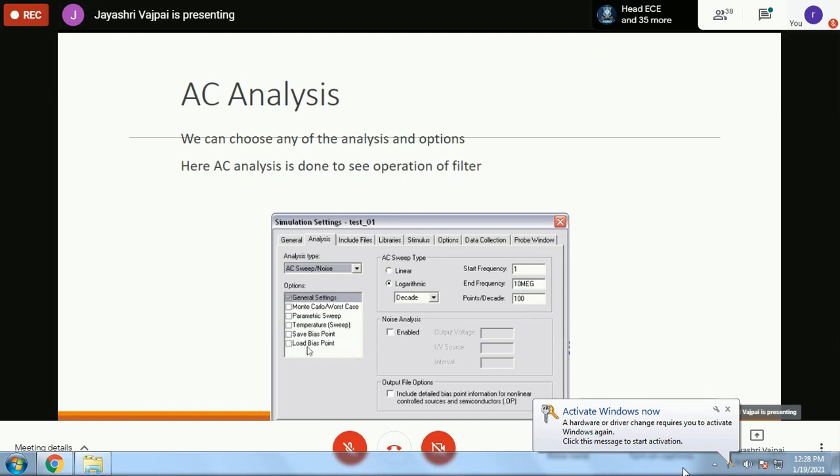So if there is a biasing circuit in your design, that can also be saved here for all the future analysis. You may change the other parameters, but this will remain the same. And if you want to change the bias point, change it and then load it again, you can do the bias point analysis also. To see the amount of flexibility that this software offers.